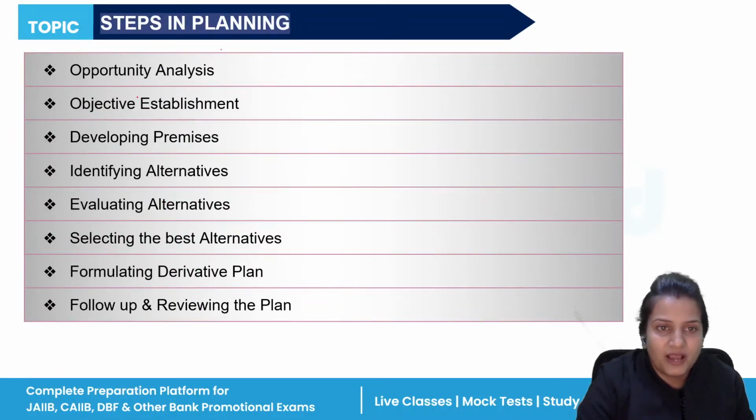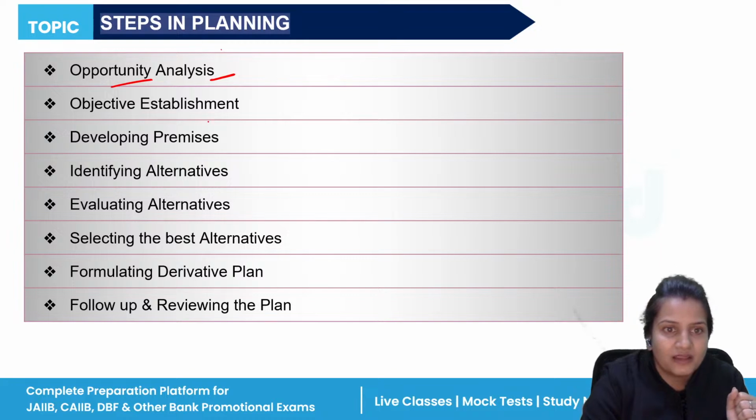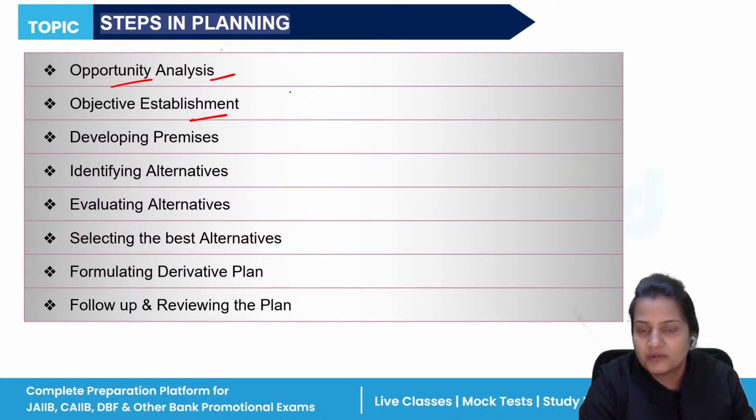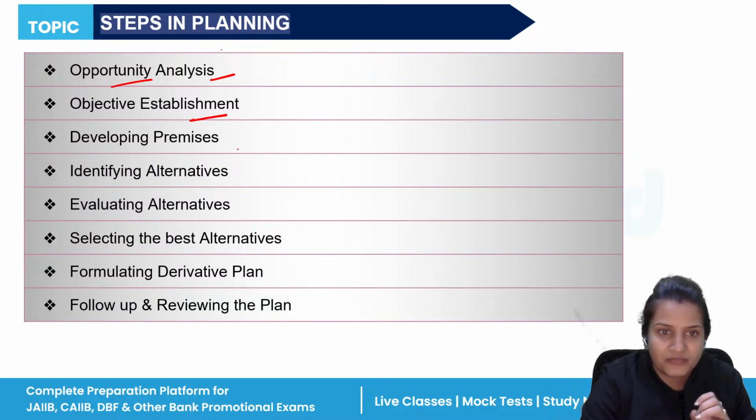Now, what are the steps in planning? First of all, you will find the opportunity. You will analyze the opportunities which have come your way. Then after that, you will establish the objective. For what purpose do you want to achieve this goal? After establishing objectives, you will develop the premises. You will develop different structures in order to achieve those goals. Then you will identify different alternatives.